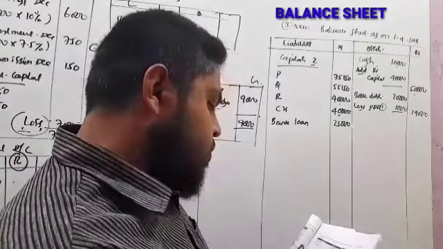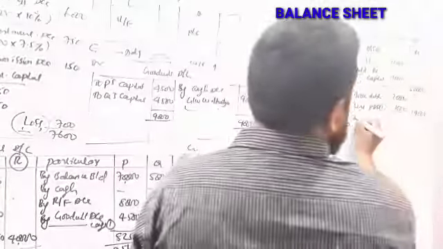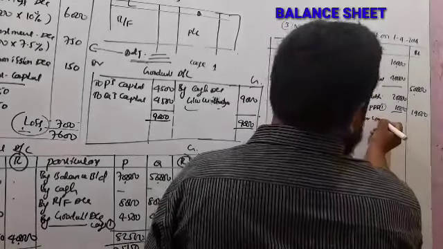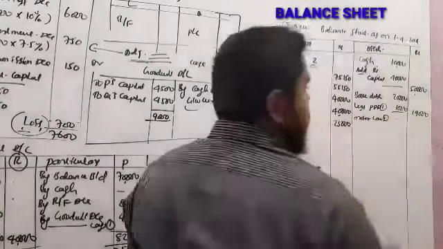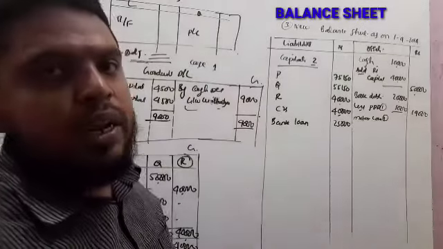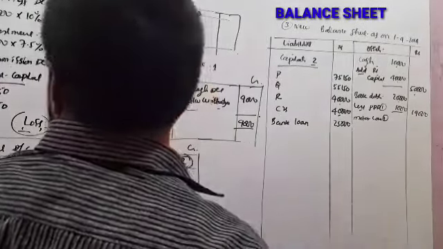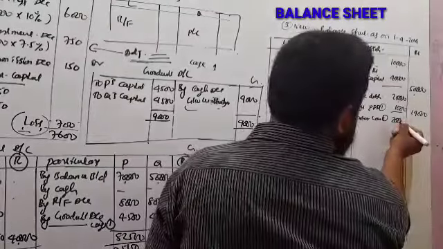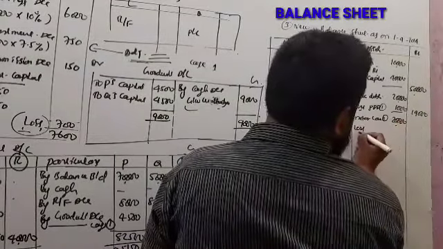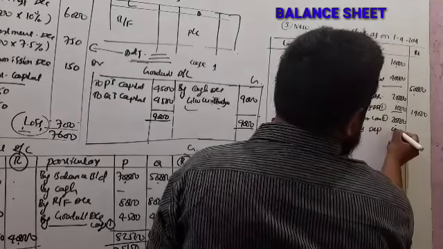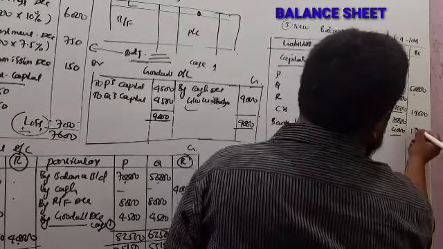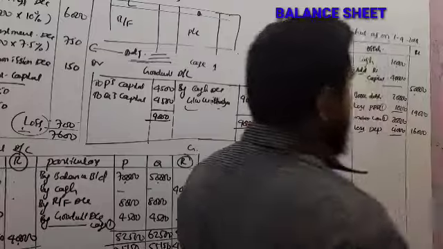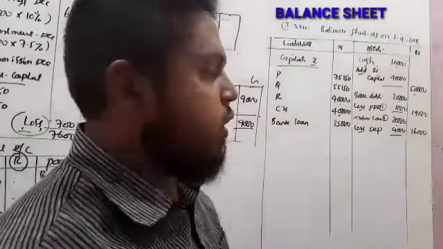Next, motor car. Motor car also, as per step 1, the revaluation account, you got adjustment, that is depreciation. Depreciation 4,000 you have to minus: 20,000 less depreciation 4,000, 16,000.